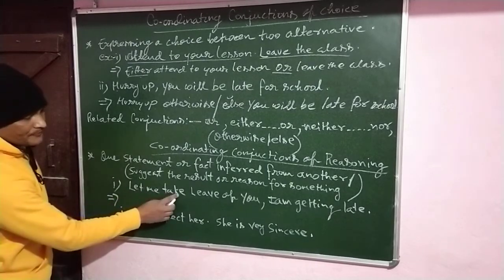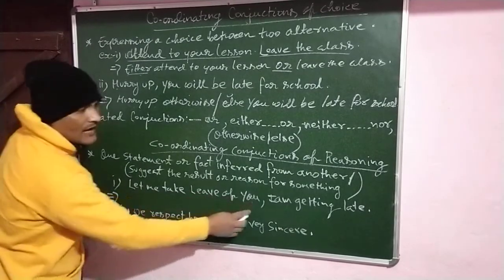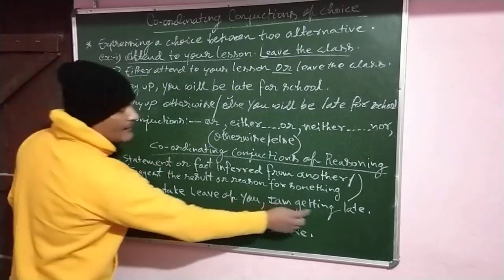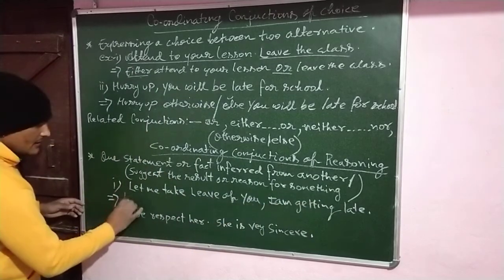Let me take leave of you. I am getting late. Let me take leave of you. I am getting late. How will we write?